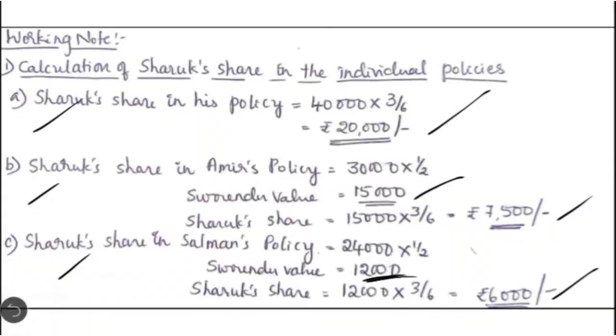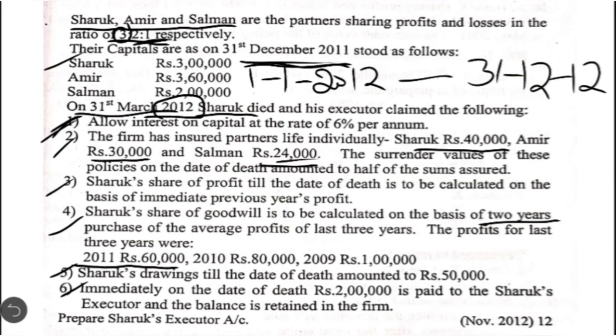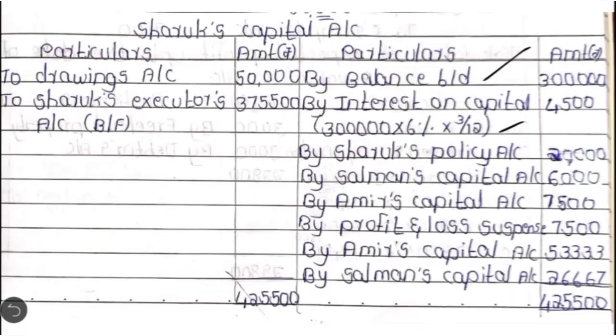The next point given in the question is about individual policies. So we have to write the policies of 3 partners. By Shah Rukh's policy, you would get 20,000. By Salman's policy account, 6,000. And by Amir's policy account, 7,500. This is not capital, you have to write it as policy. Then by profit and loss account, that is the deceased partner's share in the expected profit, 7,500.